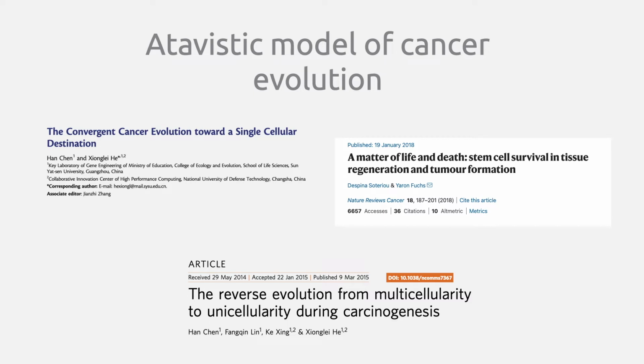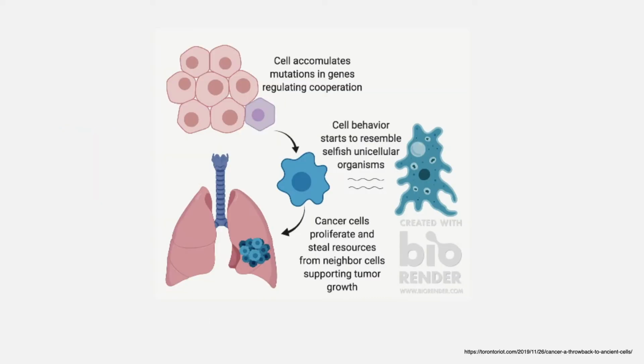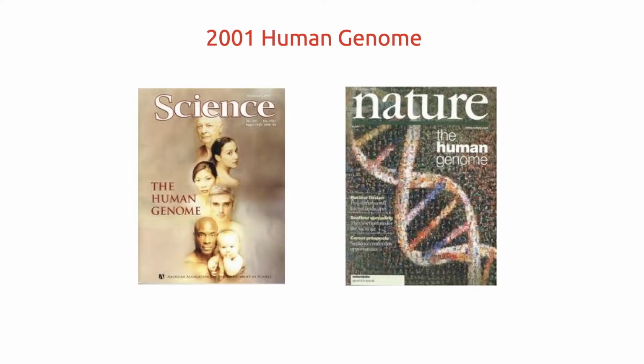One of the models of cancer evolution, called the atavistic model, proposes that cancer results from the breakdown of multicellularity, a retrogression into a unicellular state where cell division takes priority over multicellular cooperation. We decided to investigate this using a linguistic modeling technique that we published recently.